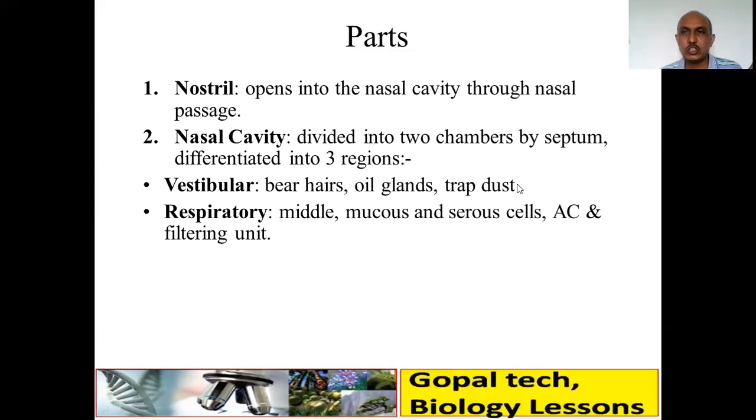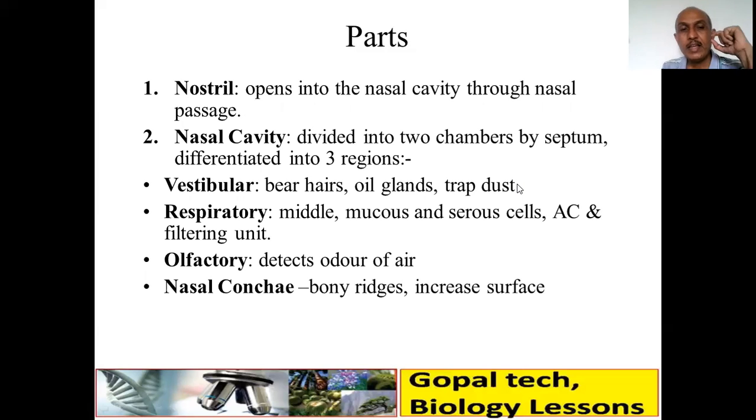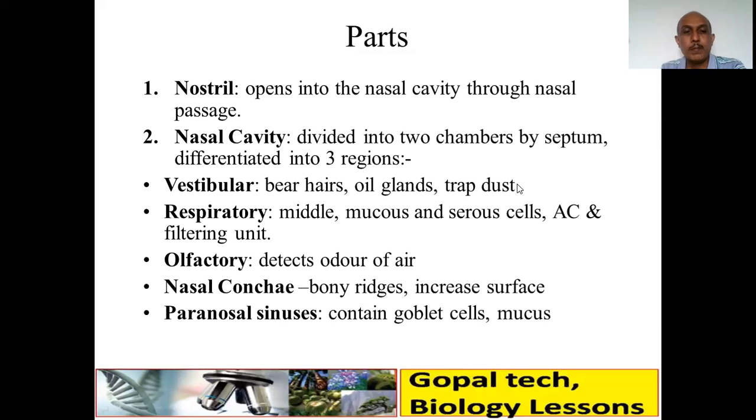It works as an air conditioner and maintains the temperature of the air, whatever may be the temperature of the surrounding air, and as a filtering unit. It will filter out everything, contamination present in the air. The third one is olfactory. It detects the odor of air, that is smell. So this is how the nasal cavity has vestibular, respiratory and olfactory regions. Then nasal conchae, that is bony ridges present inside, that will increase the surface area. Then paranasal sinuses contain goblet cells, and that will secrete the mucus here.